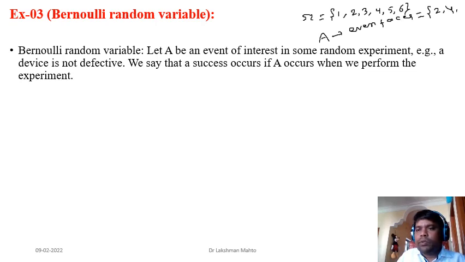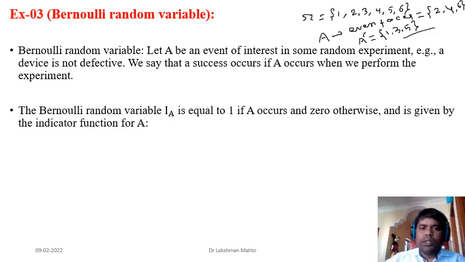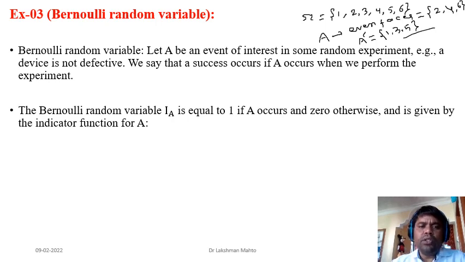2, 4, 6, and odd will come in a complement. So here we can automatically observe that there are two kinds of events, either odd or even. So from that perspective, this event A introduces a Bernoulli character.